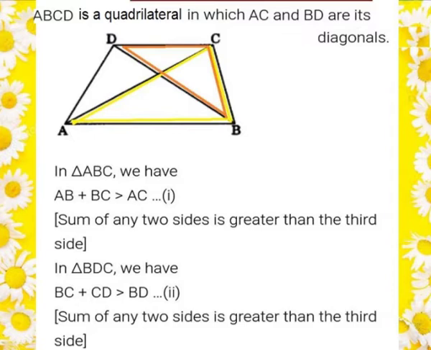So first consider triangle ABC in which we have AB plus BC, that are two sides of a triangle, that should be greater than the third side AC, since the sum of any two sides of a triangle is greater than the third side. So consider this as the first inequality. Now consider another triangle, triangle BDC. In that BC and CD are the two sides of a triangle and that will be greater than the third side BD, such that we have BC plus CD is greater than BD, which is the second inequality.